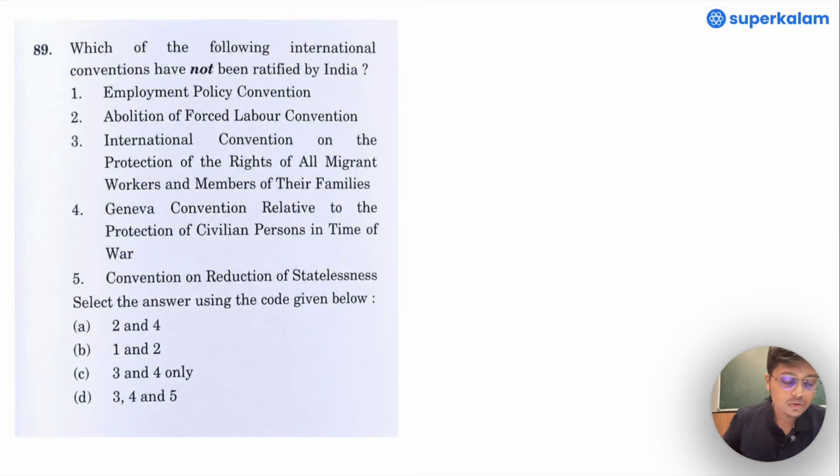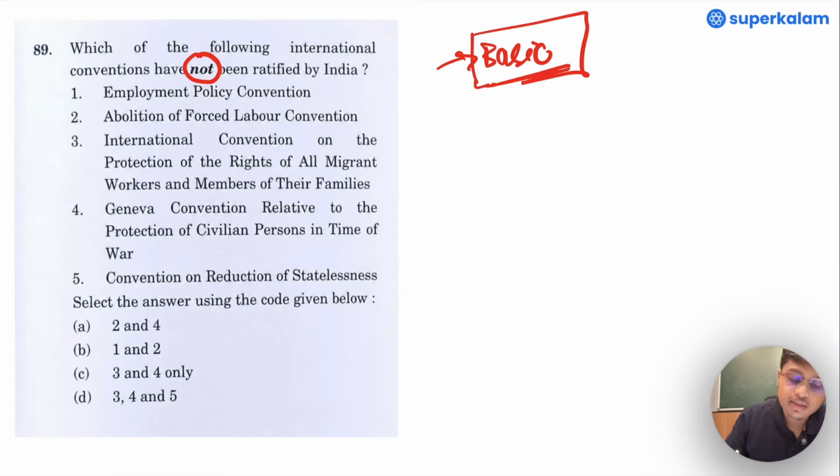Now let us go to question number 89. Which of the following international conventions have not been ratified? Again. There are 5 conventions. I am very sure that we will not be able to remember all the 5. Even if I was giving this exam, even I would not have known all these 5. But I would not have left this question as well. Why? Because of some of the basic knowledge that I possess from what I have read from current affairs or the static knowledge.